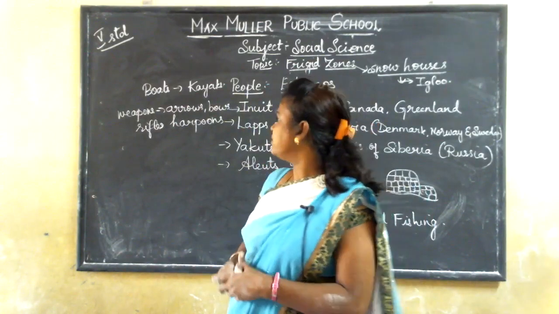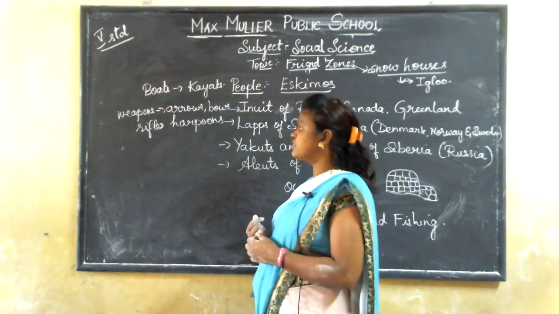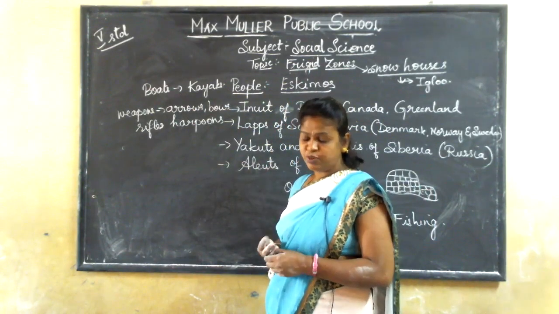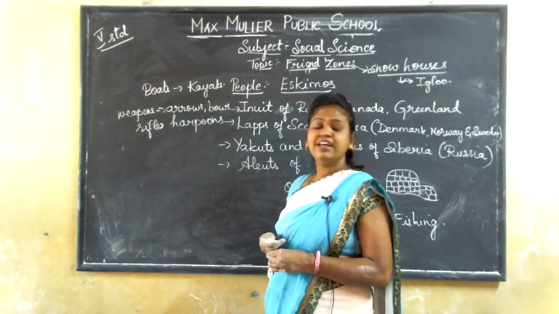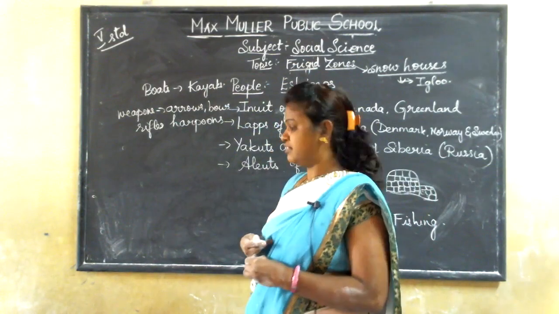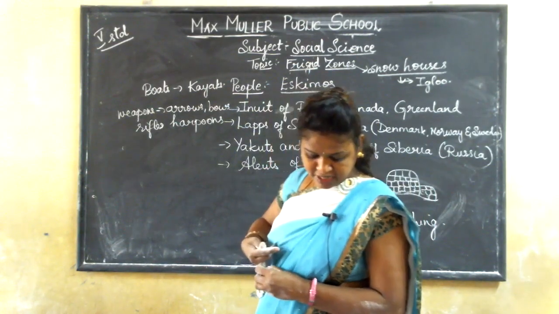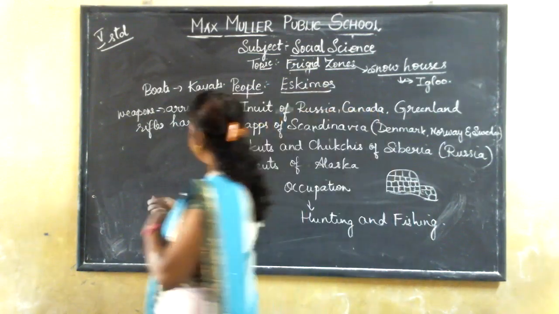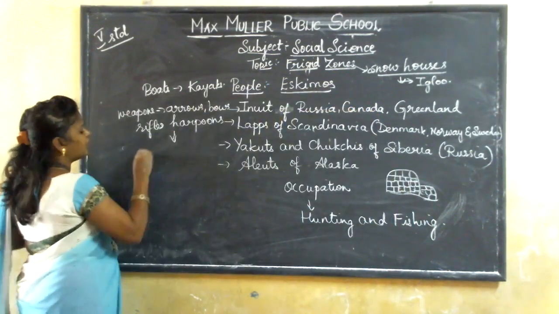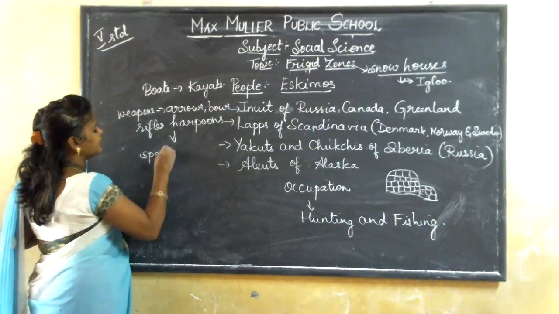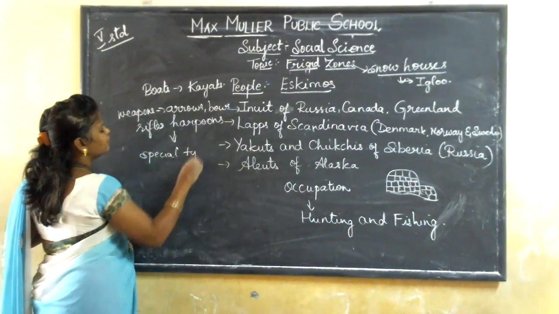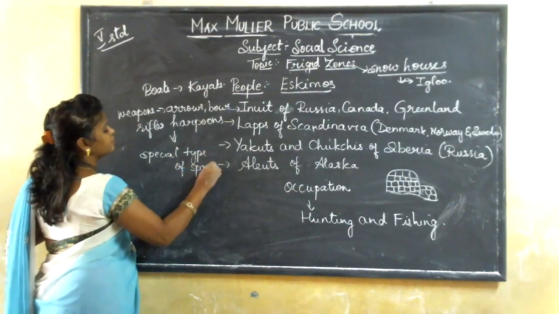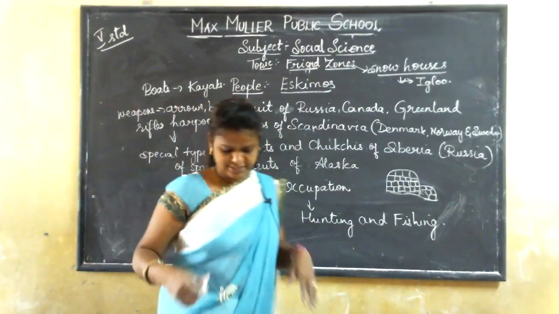They use weapons like bows, arrows, rifles. Rifles are nothing but the long guns which they use for hunting. And they are even using a special kind of weapon. It is a special kind of spear. So this harpoon is nothing but a special type of spear which is used for hunting.